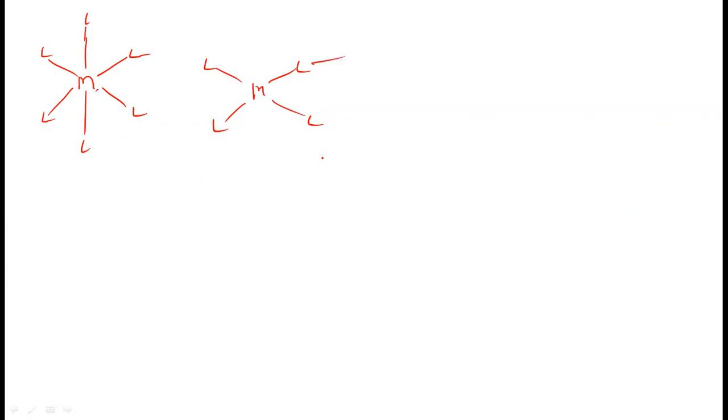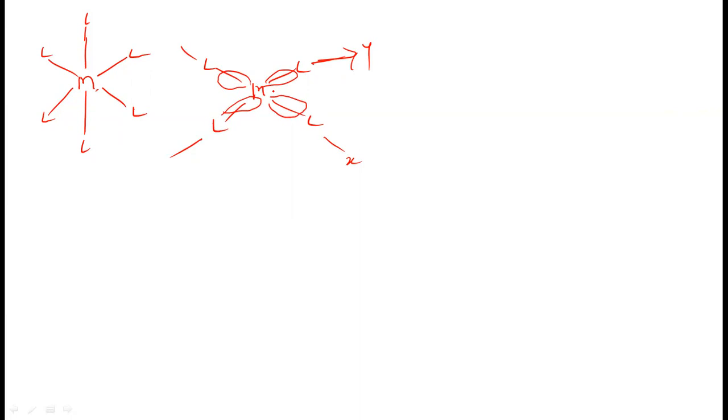So the ligands which are along the x and y axis have more effect on the dx square minus y square orbital. The effect of the ligands on the dx square minus y square orbital will be higher because now four ligands are very close to the central metal. There are no ligands along the z axis, so these four ligands are very close, and their effect on the dx square minus y square orbital is greater.